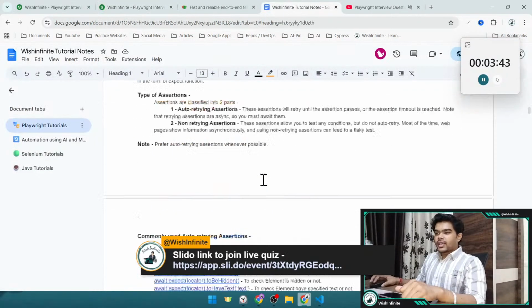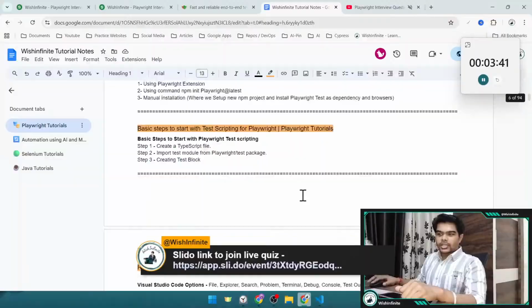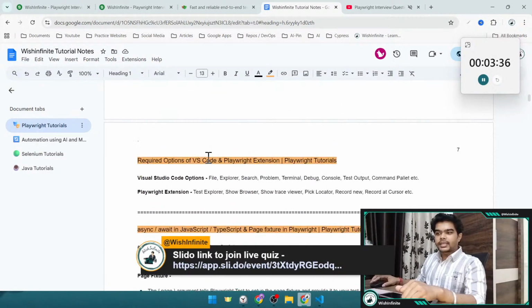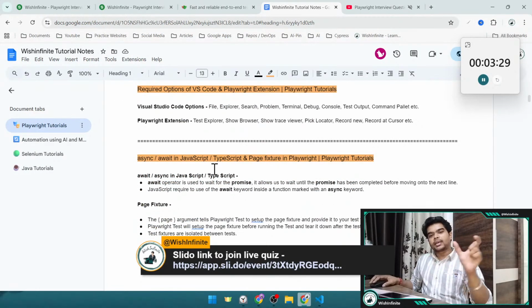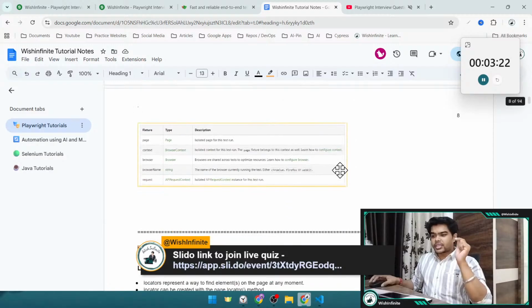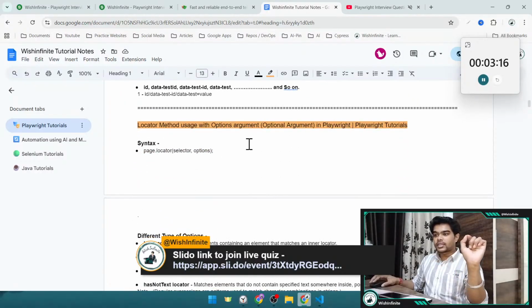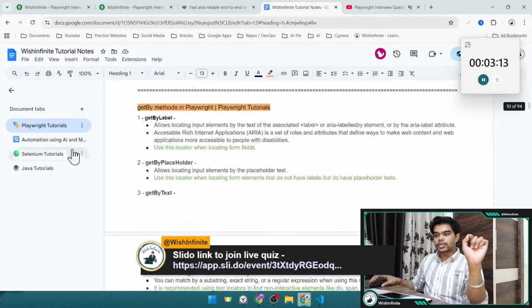They include introduction, installation of Playwright, basic steps to start with Playwright scripting, the required options in VS Code, async await in JavaScript in Playwright, and how to use them. Also what the page fixture is and how to use it, locators, different locator methods and their options. These topics we have already discussed, including the locator options and the getBy methods.